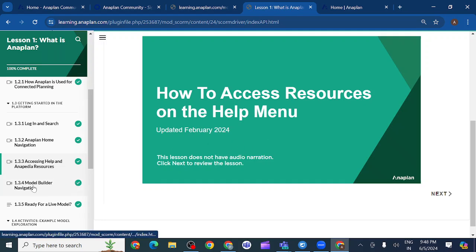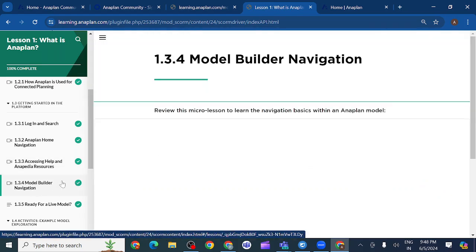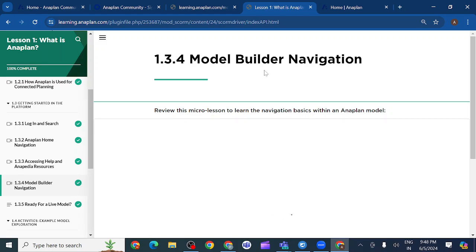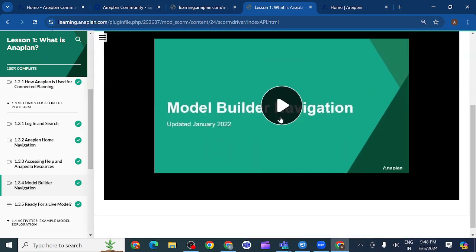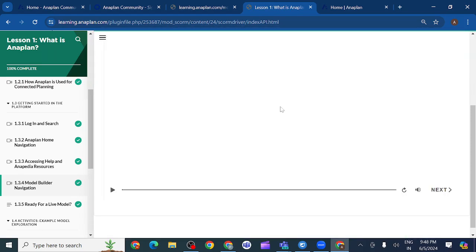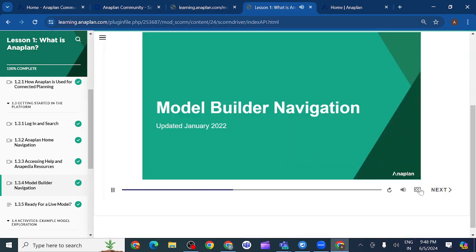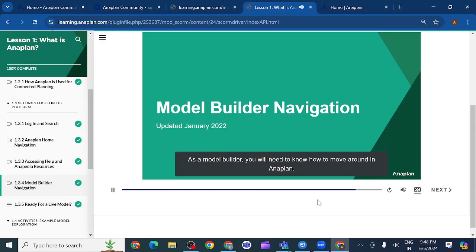So you can see Anaplan model builder navigations. Already we have seen navigation, nothing but how we can open a model and how we can create. These are the things that come under navigation. As a model builder, you will need to know how to move around in Anaplan.